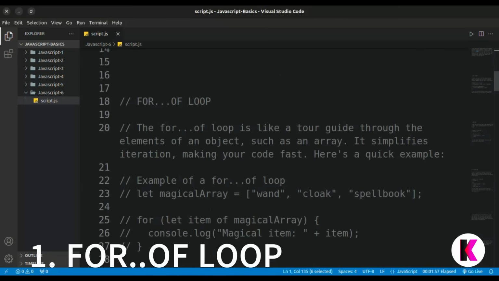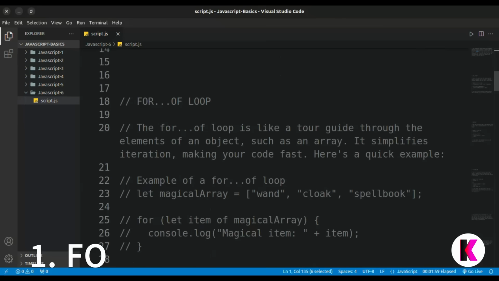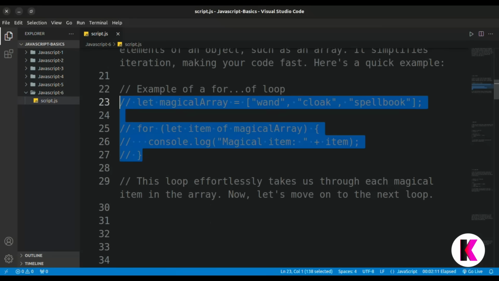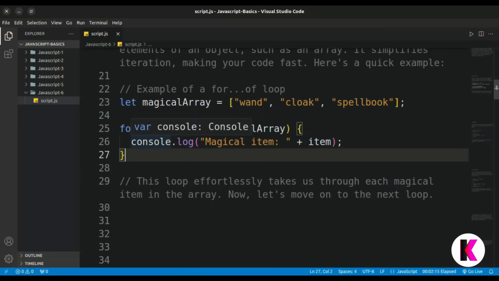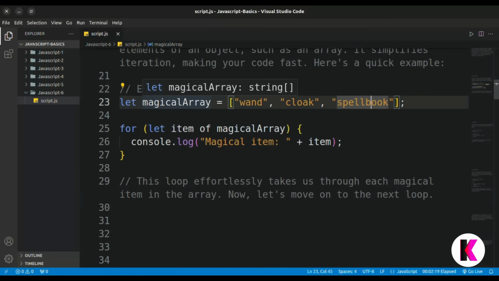The for of loop is like a tour guide through the elements of an object, such as an array. It simplifies iteration, making your code fast. Here's a quick example. Our example is a for of loop. We take the magical array, which is equal to a wizard's spell book. This loop is for an array.